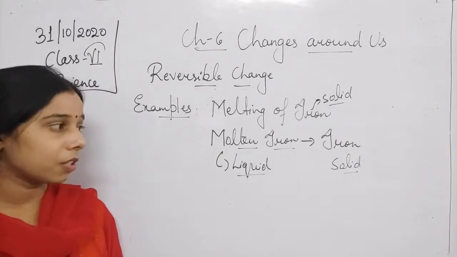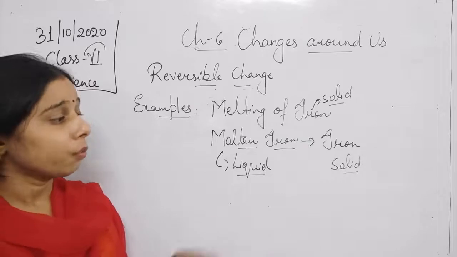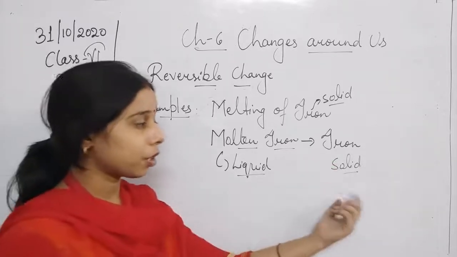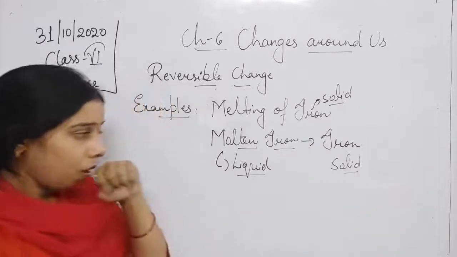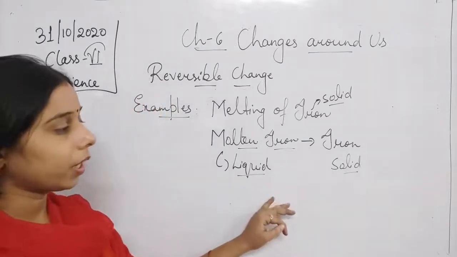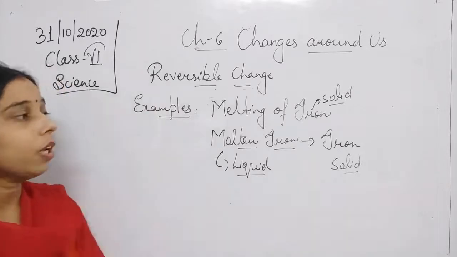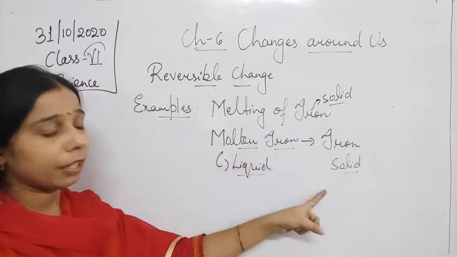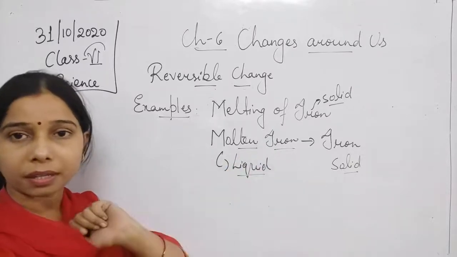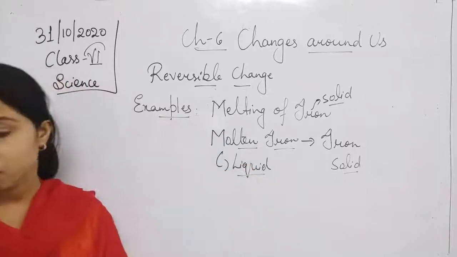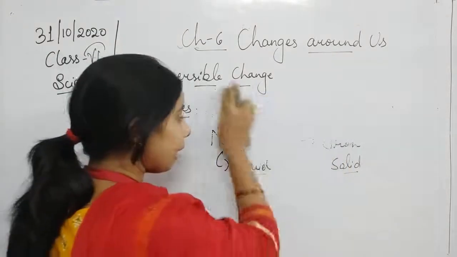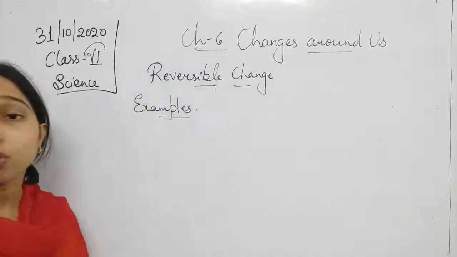So we will keep it in the shape, and we'll try to cool it down. When it's cool, it gets converted into the solid again. So we can say that the molten iron can be converted into the solid again. So you can see from the solid to the liquid, and from the liquid again it will get converted back into the solid. Okay students, so this is also an example of a reversible change.